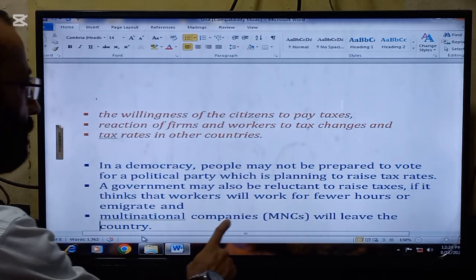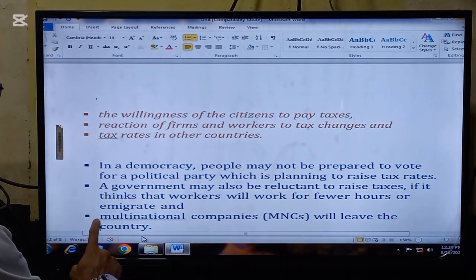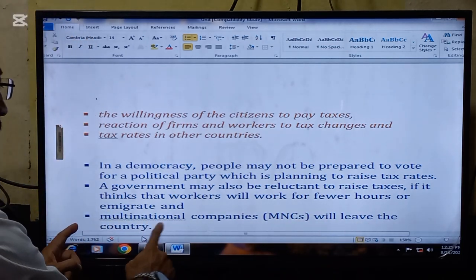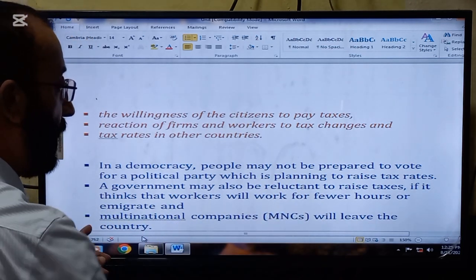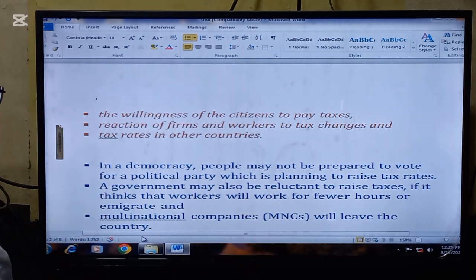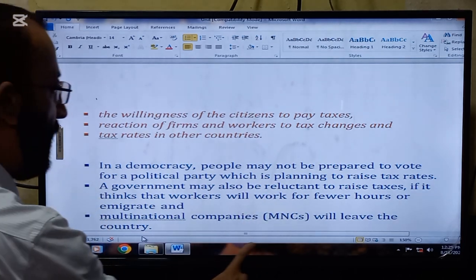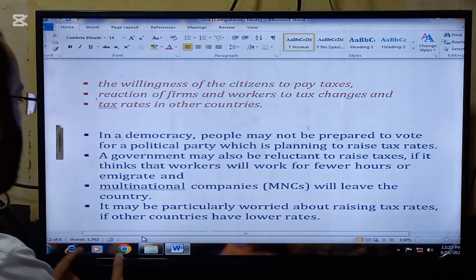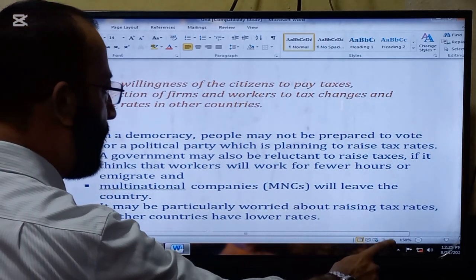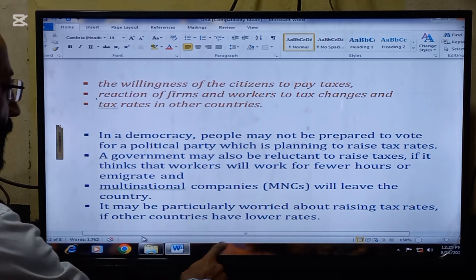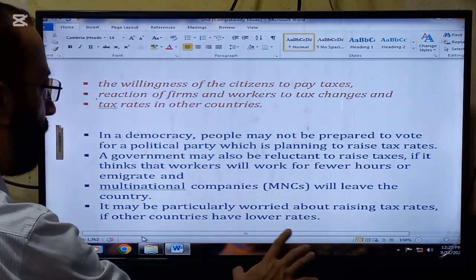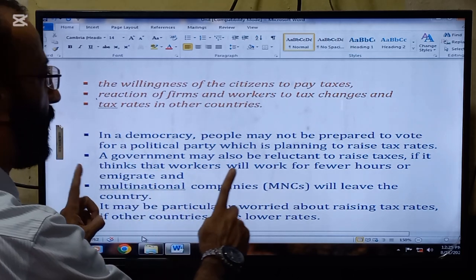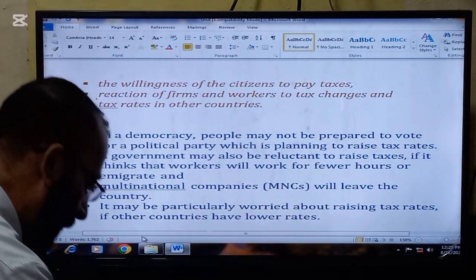A government may also be reluctant to raise taxes if it thinks that workers will work fewer hours or emigrate. If the tax rates increase, multinational companies may leave the country. It may be particularly worried about raising tax rates if other countries have lower rates. So these are the points due to which the government is reluctant to raise tax rates.